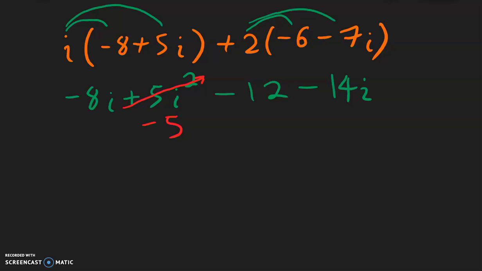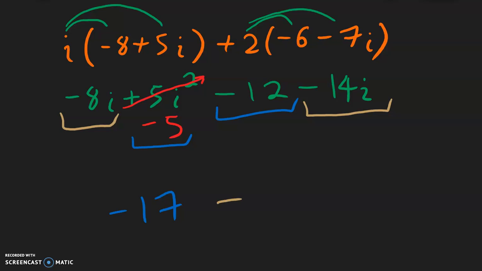Now for the final answer, let's put the regular numbers together. So negative 5 minus 12, which is going to be a negative 17. And then the imaginary numbers together, negative 8i minus 14i is negative 22i.